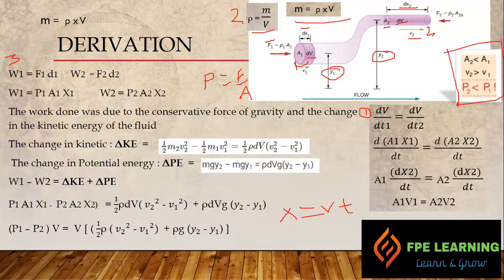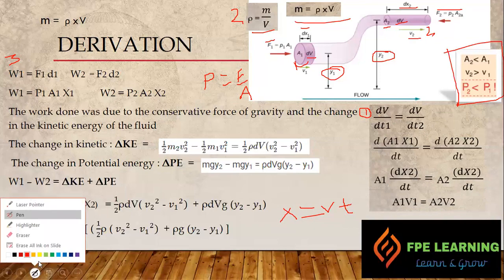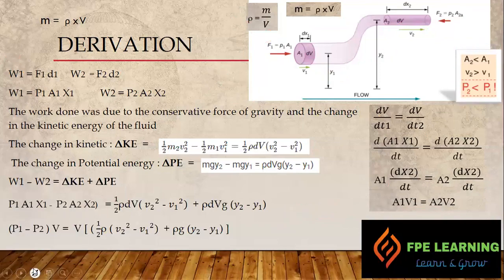So at section 1 we need pressure P1 to push water inside, maybe via a pump, by some elevation, and whatever reason we need this much force at this location, and similarly we need this much force at location 2 to push water. This is concept 1, second and third we discussed, right? Now let's apply these rules. We know that work equals force into distance, which is F1 into D1, right? And then W2 equals F2 into D2, work done at point 1 and work done at point 2.